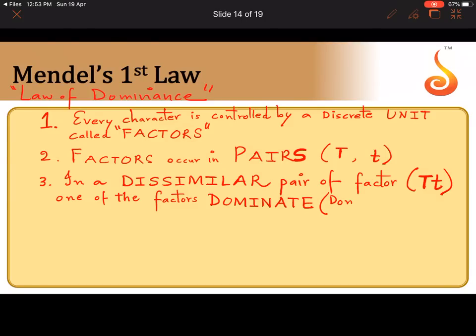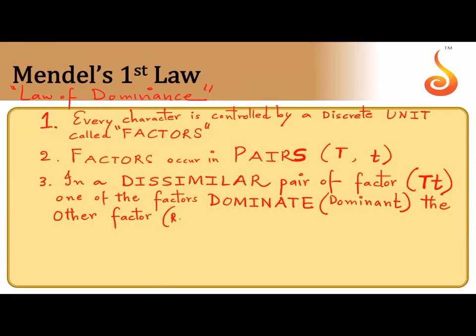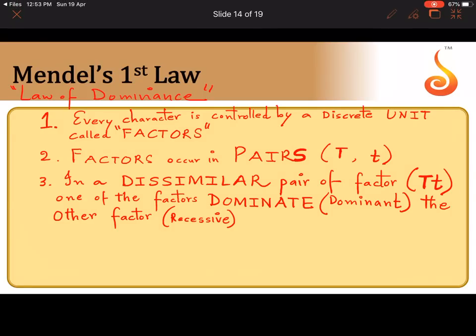So we should call this factor as dominant, the other factor. Which is the other factor? The other factor is called recessive. The factor which is not allowed to dominate is called recessive.